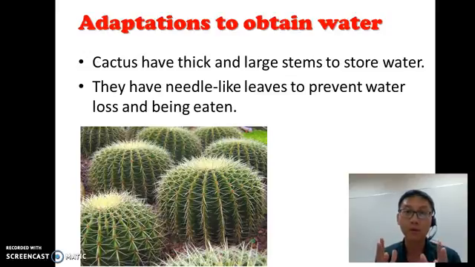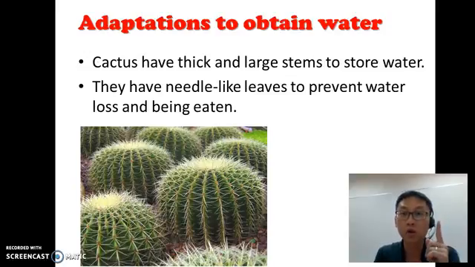Now, but that also will cause them to be very good targets to be eaten, because other animals will see, "Ooh, this is juicy, I want to eat." So their second adaptation that a cactus has, you look at this, it's like spikes, right? Do you know what these spikes are? These spikes are actually the leaves. Okay, so there are two purposes why the leaves must be so thin and spiky.